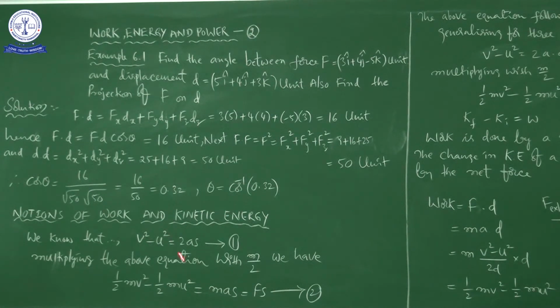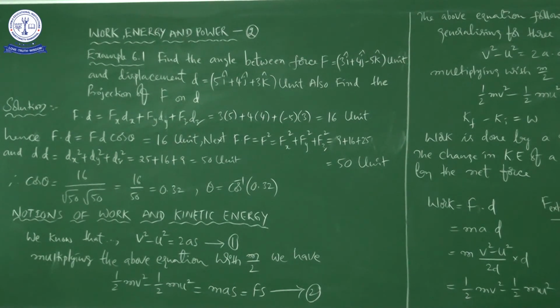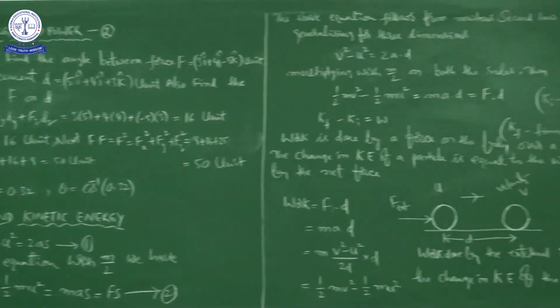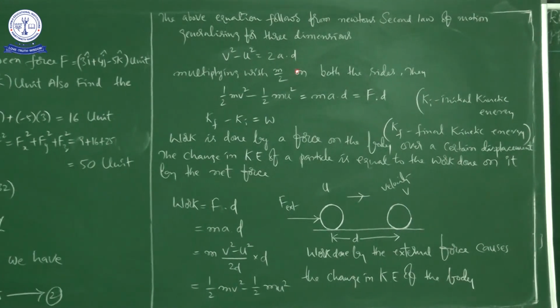So this is equation number 1, which is equation number 2. We can write like this now. You just cross check yourself. Half mv square minus half mu square is equal to f into s. Okay, so the above equation follows from Newton's second law of motion. We can generalize to 3 dimensions by using the concept of vectors.